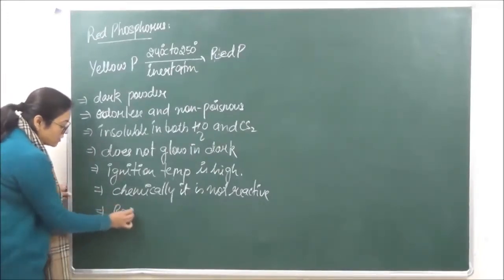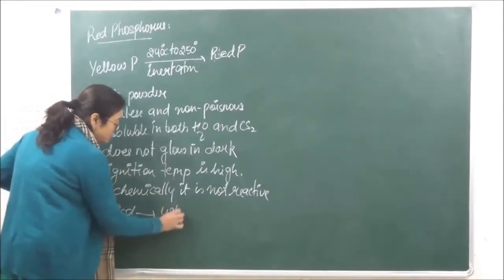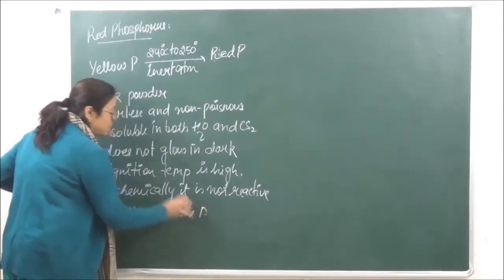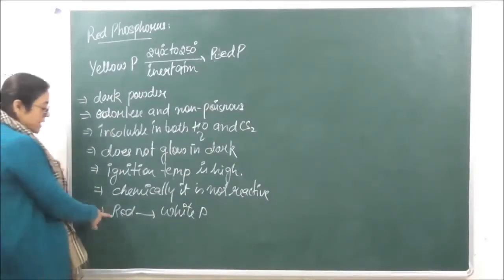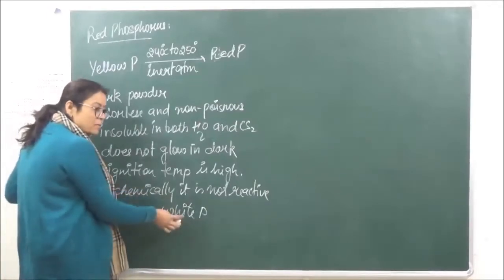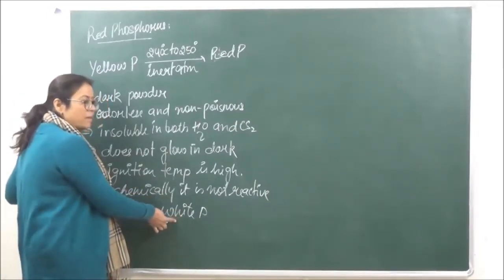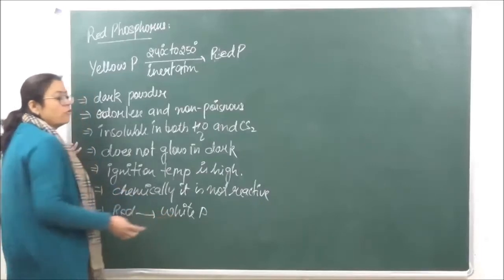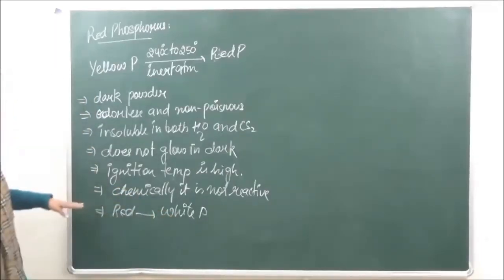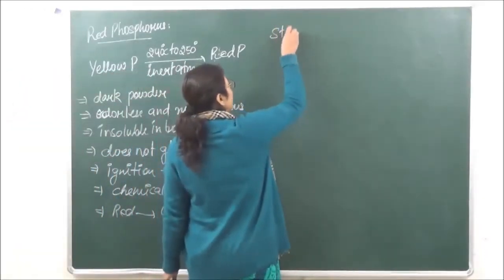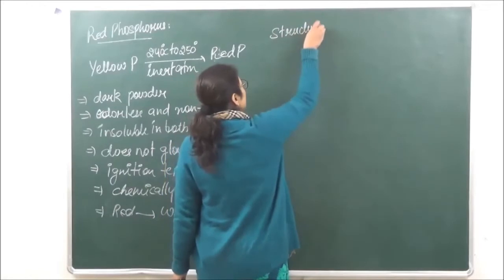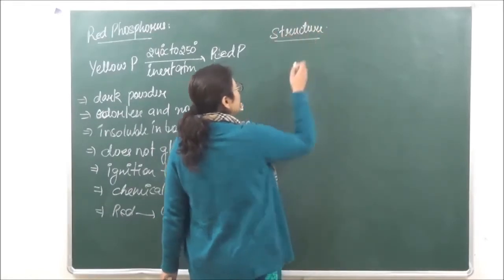Red phosphorus can change into white phosphorus when it is vaporized. So जब हम इसको heat करते हैं तो जो vapors बनेंगे वो white phosphorus के बनते हैं, और इसको white phosphorus को फिर हम condense करके we can convert it into the liquid state. When we are looking at the structure of red phosphorus, इसका जो structure है that is a polymeric structure.